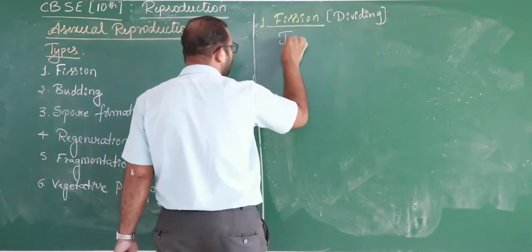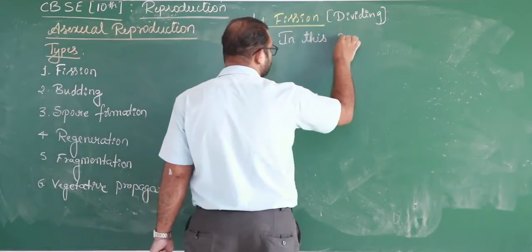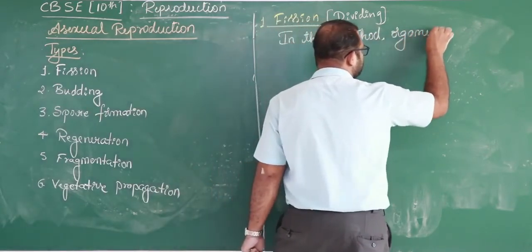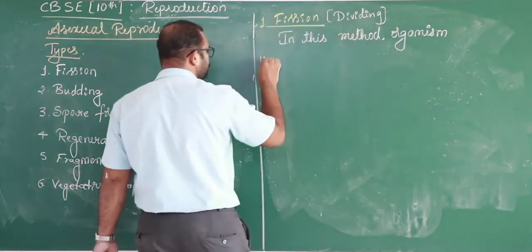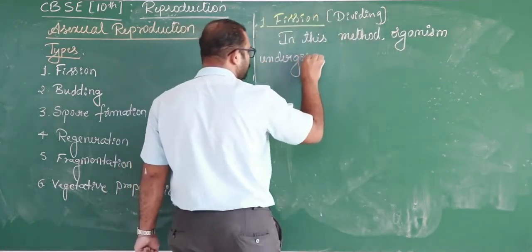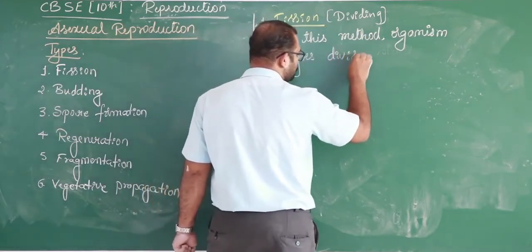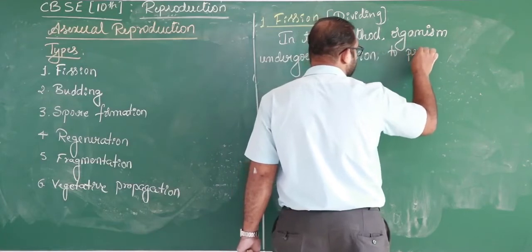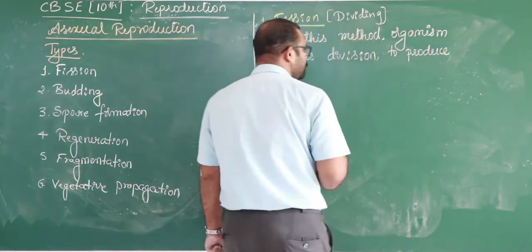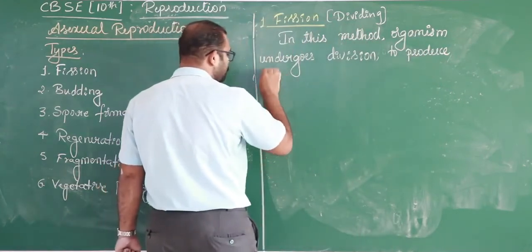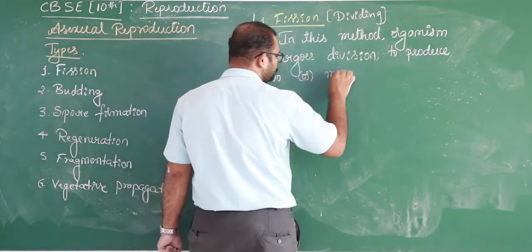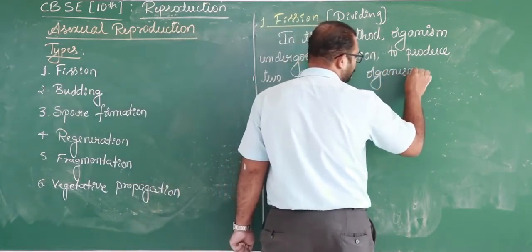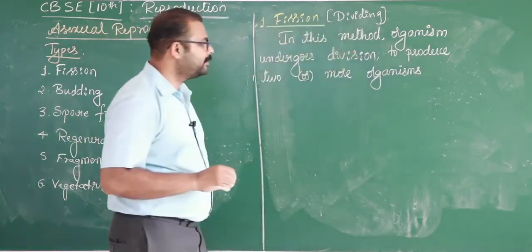So in this method, the organism undergoes division to produce two or more organisms, then it is what we call fission.